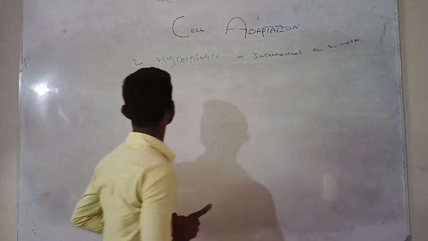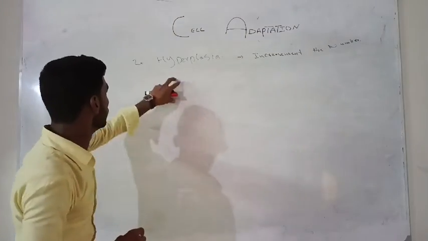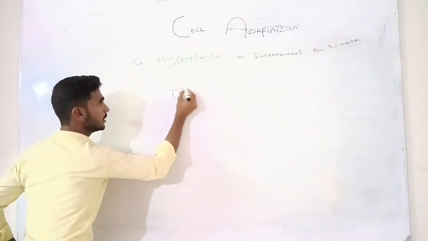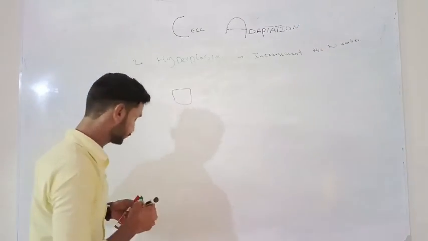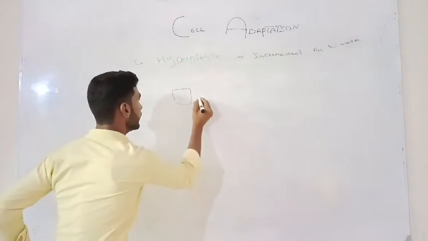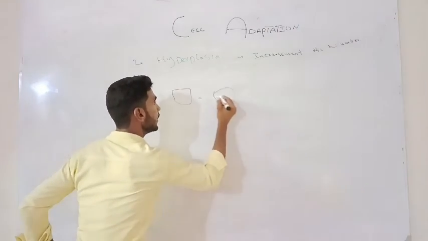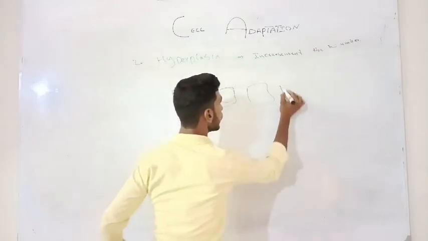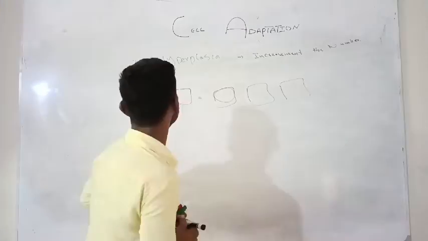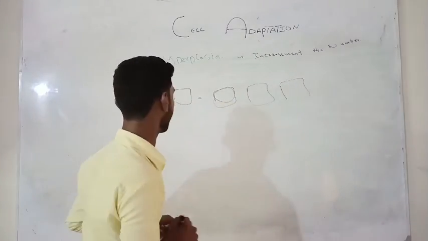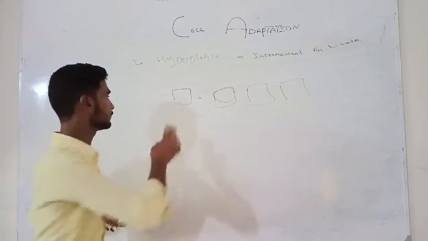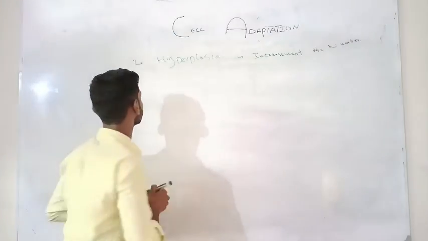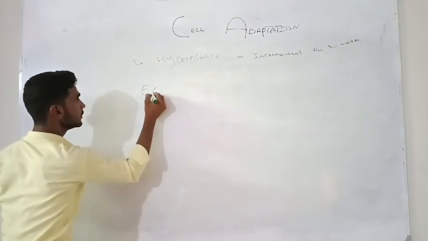Look at it. What's that? Increase in the number of the cells. This is a normal cell. When its numbering becomes more and more, then we can say that hyperplasia is occurring here. We can take an example.